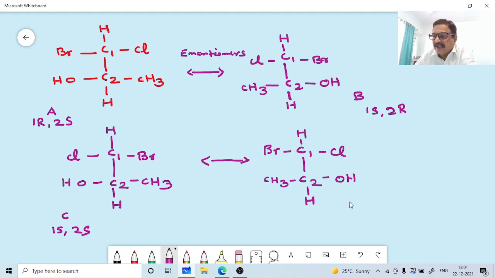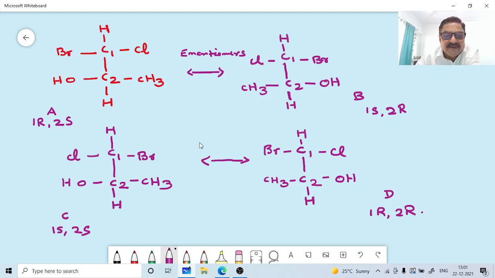Okay, we are getting another compound here, D. This is 1R, 2R. This is the configuration here. Okay, so now we have got 4 isomers here. That's how the maximum number of isomers with 2 stereogenic centers is 2 raised to 2, that is 4.